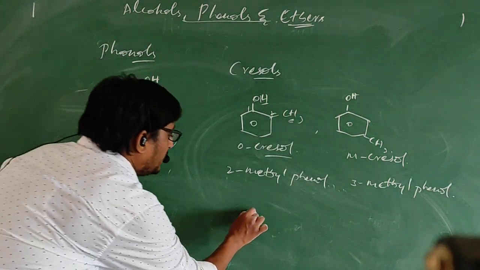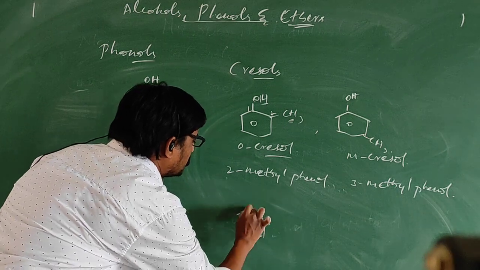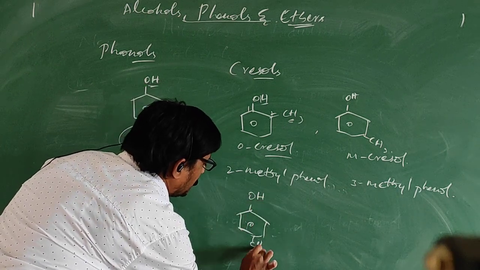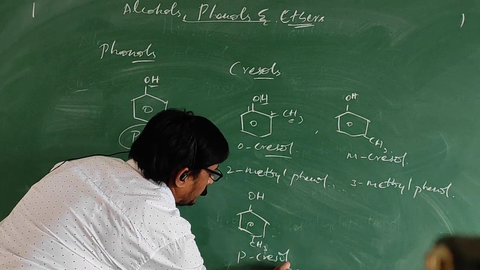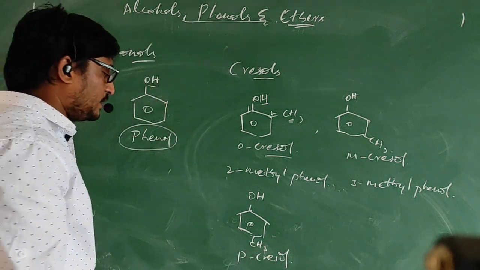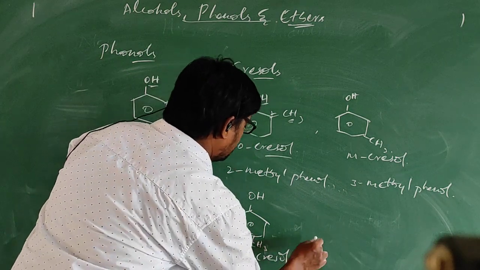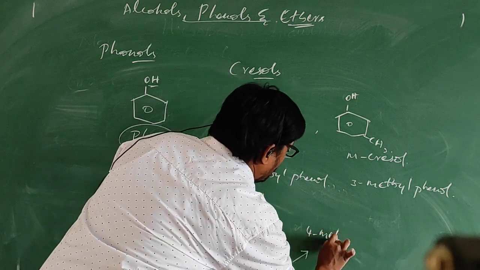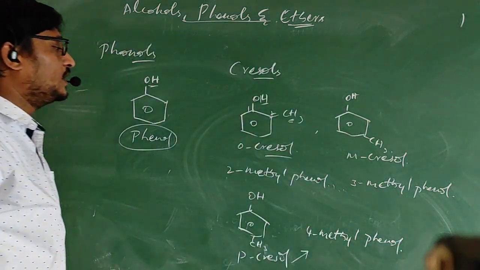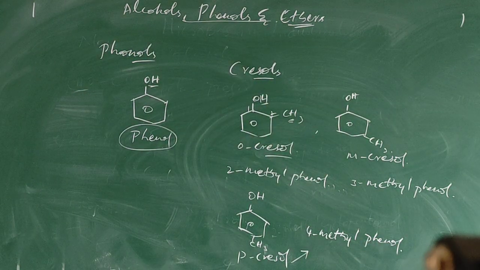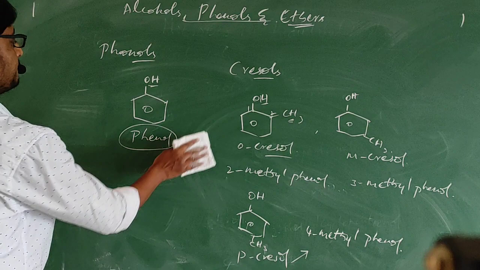In the same way, simple reason. If CH3 is present at para position, then we call this as paracresol. Then the IUPAC name of this will be 4-methyl phenol. Please take this. Next.